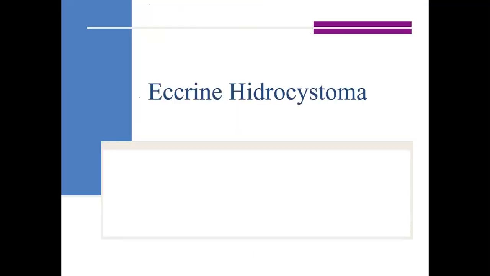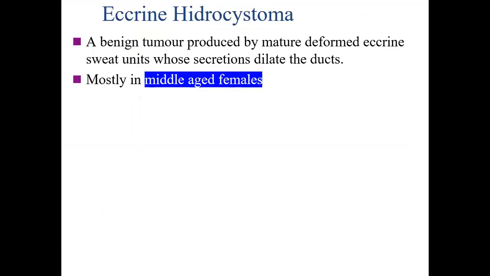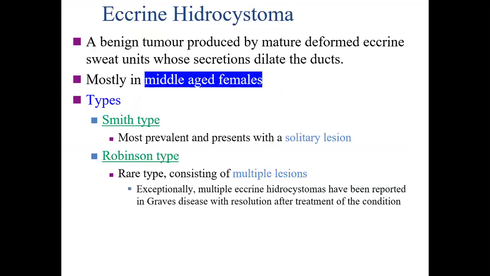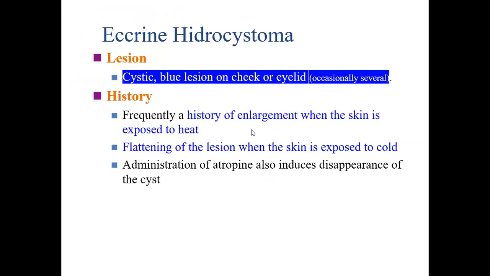Eccrine hydrocystoma is a benign tumor which is mostly seen in the middle age. There is also a variety, apocrine hydrocystoma, and clinically you cannot differentiate between eccrine hydrocystoma and apocrine hydrocystoma. And I'll come to that, how apocrine hydrocystoma differs. It presents as a cystic blue lesion on the cheek or eyelid.